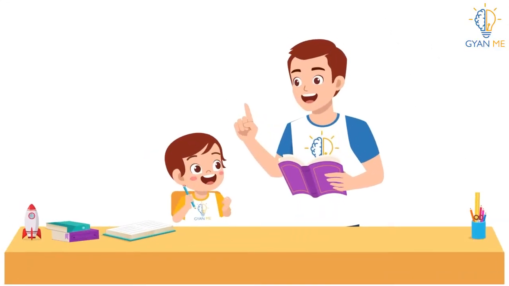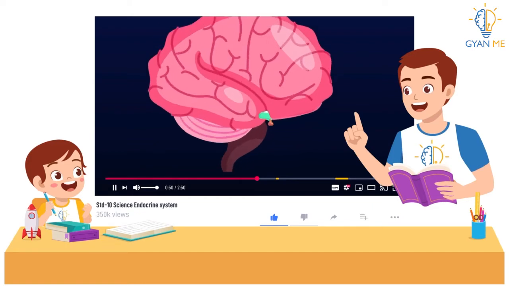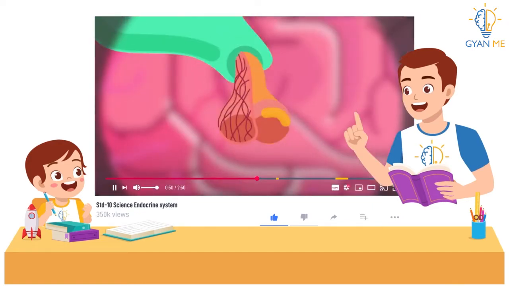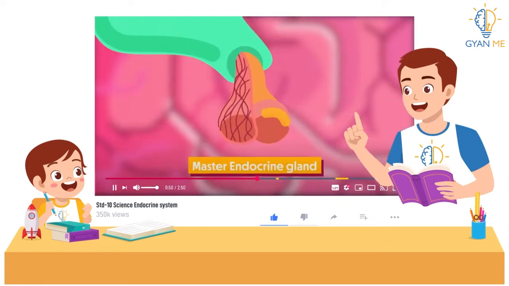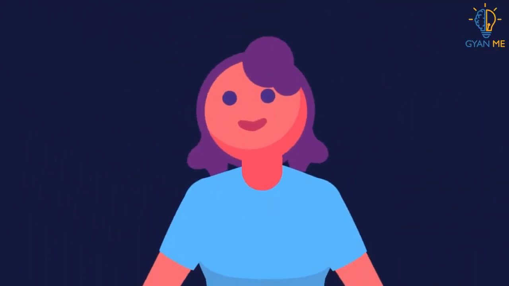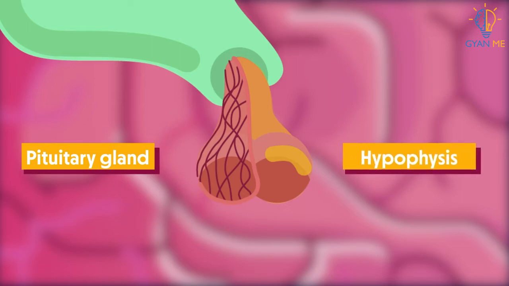Hello students, we saw in the previous video that there is an endocrine gland located at the base of the human brain, which governs the functioning of all other endocrine glands in the body, and hence called the master endocrine gland. Can you recall the name of this gland? Yes, you are right. This master endocrine gland is the pituitary gland, also known as hypophysis.